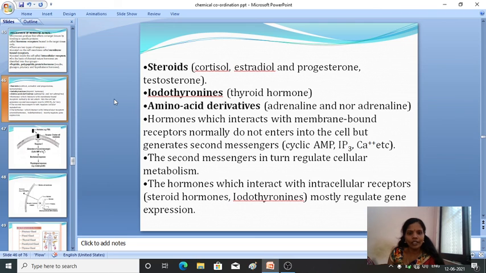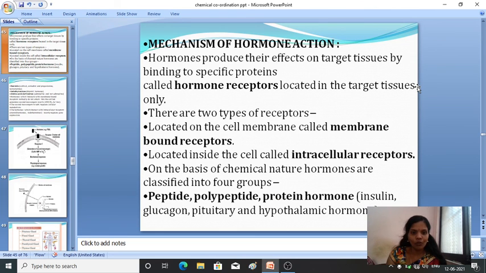So again, the amino acid derivative hormones interact with membrane bounded receptors. Normally they do not enter into the cell, but they generate a secondary messenger. This secondary messenger in turn helps in regulation of cellular metabolism. The hormones which interact with intracellular receptors help in regulation of gene expression. Okay, so this is the mechanism of hormone action.